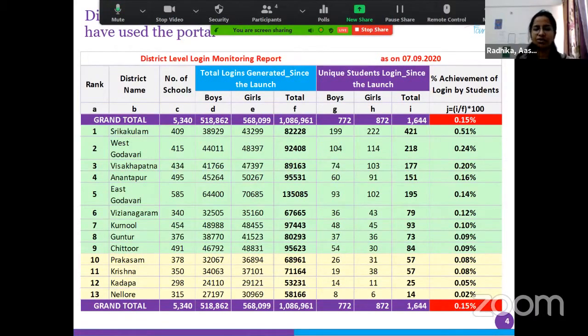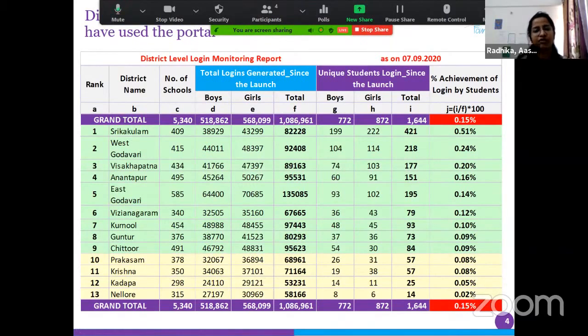So we have 13 districts. This is how the data looks. About 10 lakh students will be there for ninth and 10th classes. So for all the 10 lakh 86,961 students, we are targeting that all of them should log in using their separate login IDs.